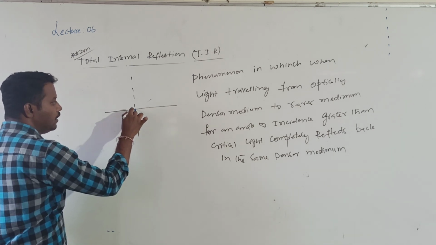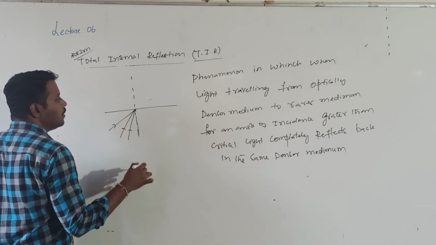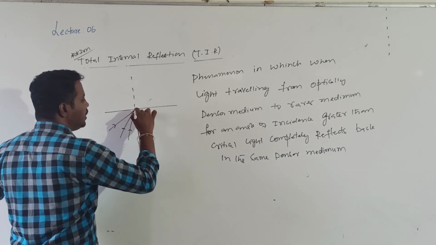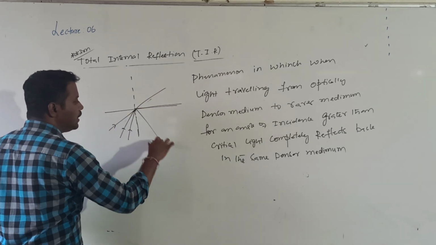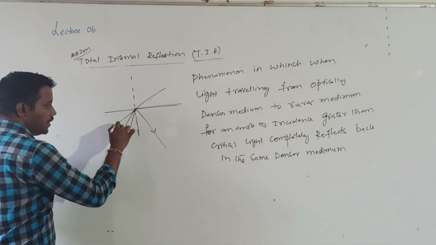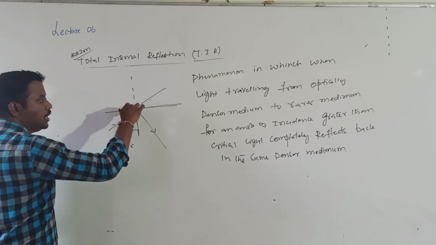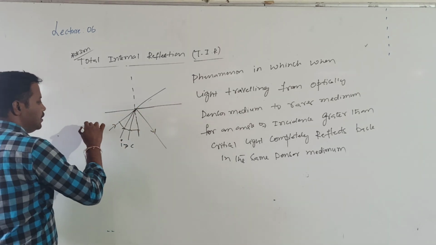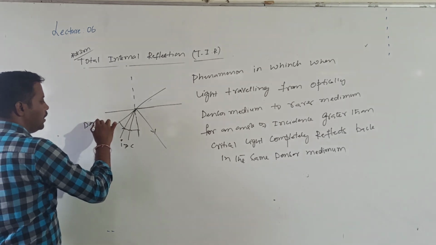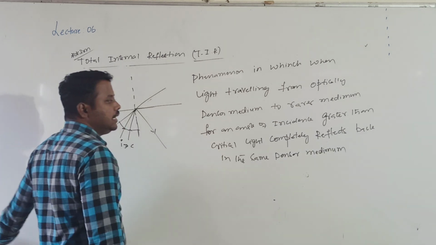So I will consider here 3 rays. First ray, second ray, third ray. The first ray refracts like this, the second ray refracts like this, and the third ray completely reflects back. For the third ray the angle of incidence is greater than the critical angle, so what happens to the light? It completely reflects back into the same medium. So this is our denser medium and this is the rarer medium. This is the definition for TIR.